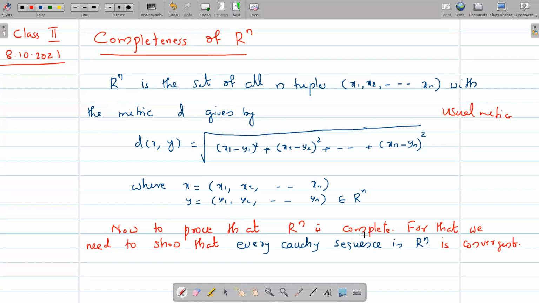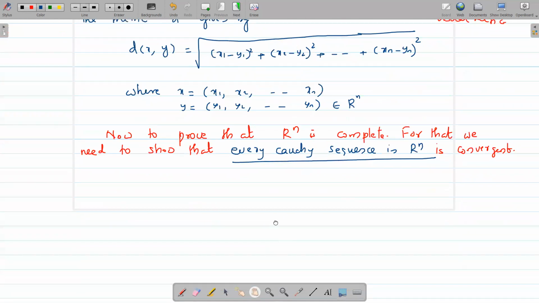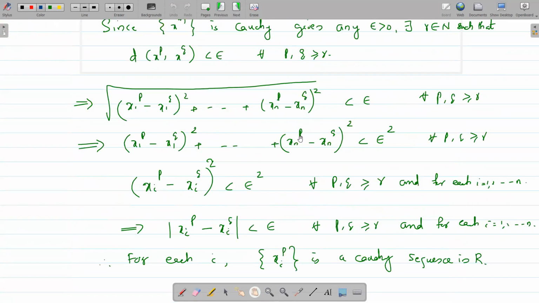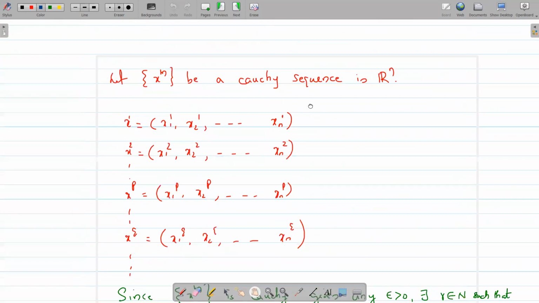Now, to prove that Rn is complete, we use the same procedure that we described in our first class to show that a space is complete. So to show that Rn is complete, we need to show that every Cauchy sequence in Rn is convergent. So we take a Cauchy sequence in Rn.